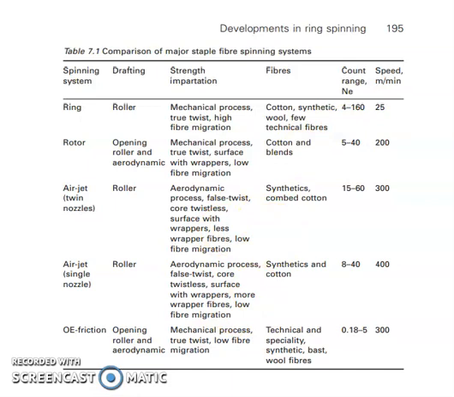Now we compare the future trends. The problems associated with air-jet spinning using two nozzles have been harsh and rigid yarns, difficulty in spinning cotton fibers, and poor yarn strength.